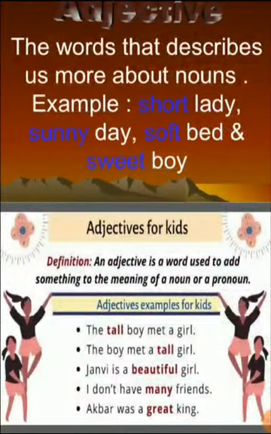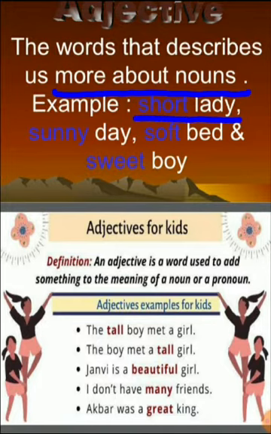Next is adjectives. The words that tell us more about the noun are known as adjectives, or in other words we can say it qualifies a noun or a pronoun. Look at the example, short lady. Lady is a noun and it tells us more about the noun, like the lady is short. In the same way, sunny day, soft bed, and sweet boy. Sunny day means day is sunny, and soft bed, that bed is soft, so it tells us more about the bed and the day. So all these words are adjectives.